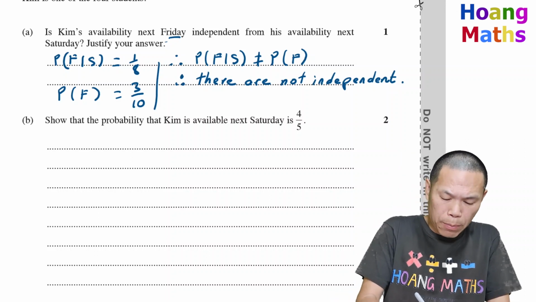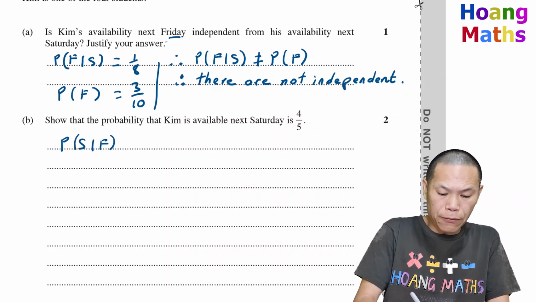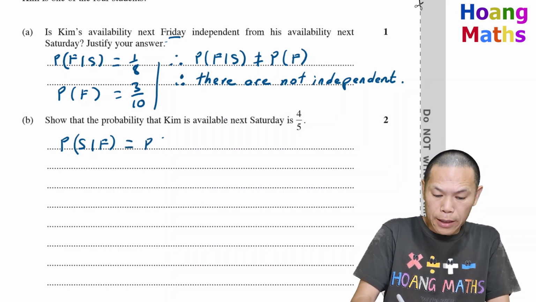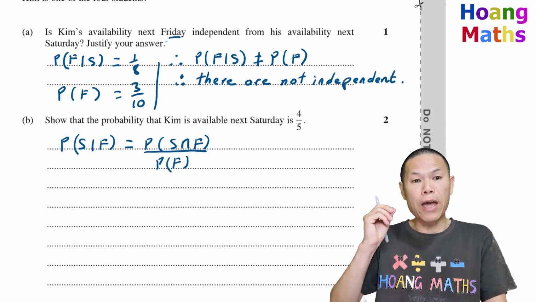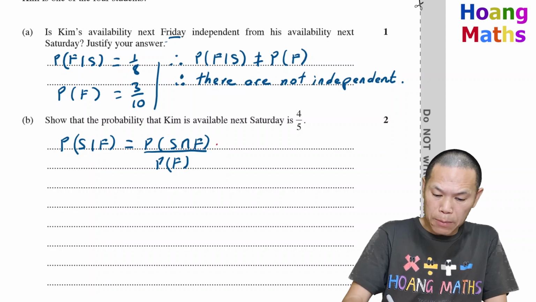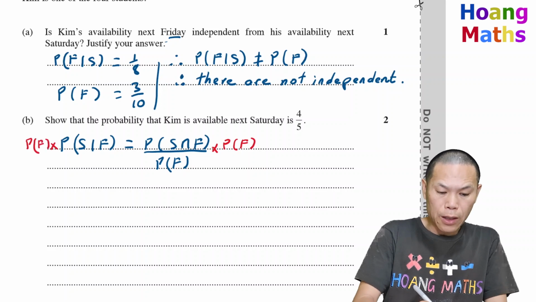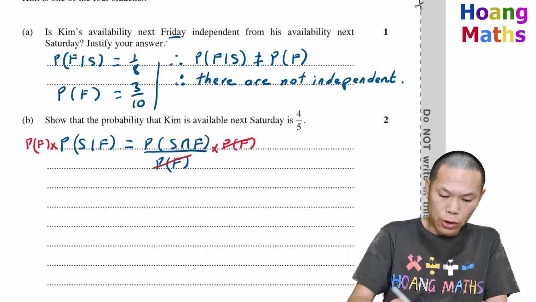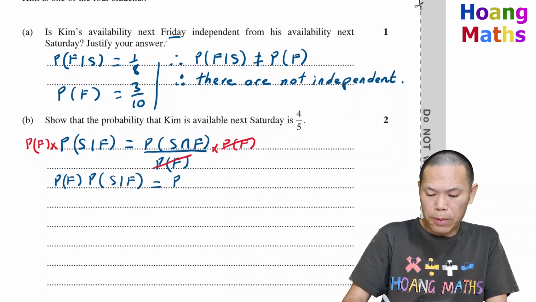First of all, we know that the probability of S, that is Saturday, given F, that is next Friday, is equal to the probability of S and F over the probability of F. If I multiply by the probability of F on both sides, this cancels out. So the probability of F times the probability of S given F is equal to the probability of S and F.